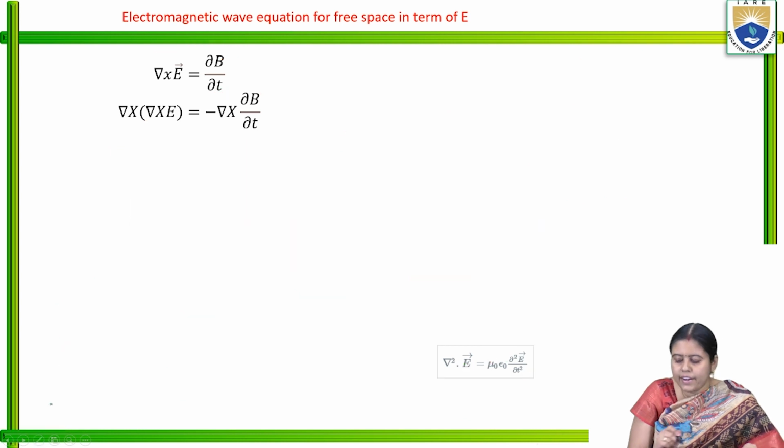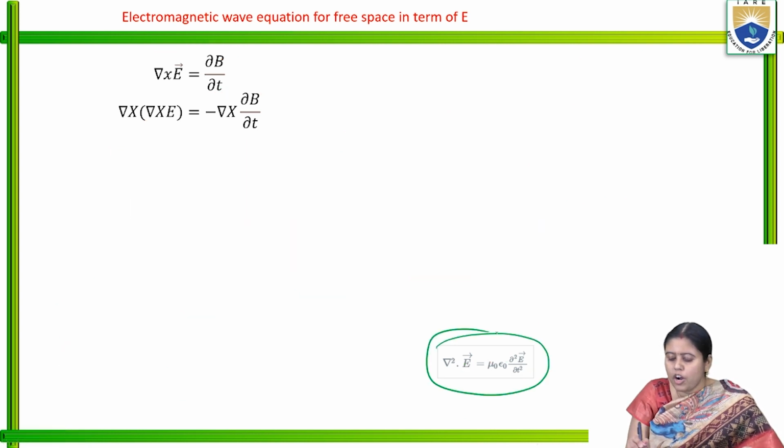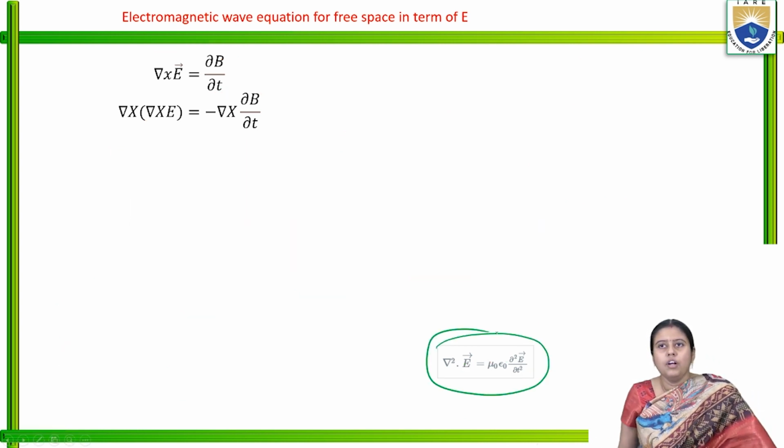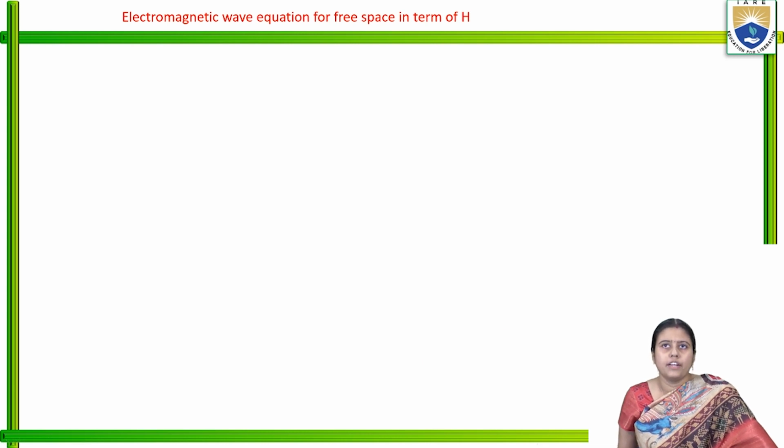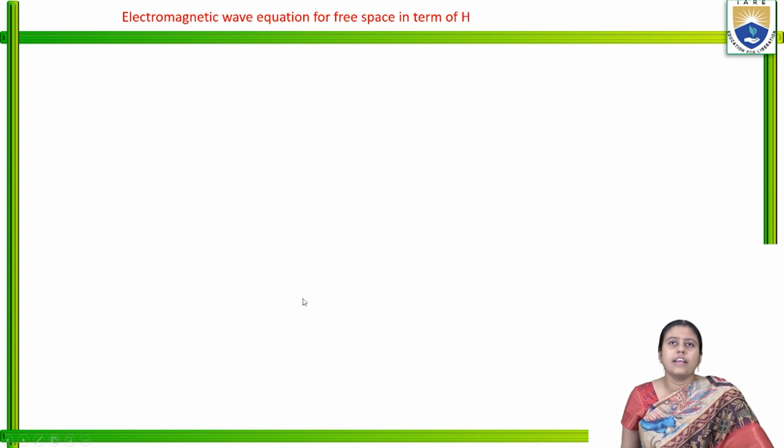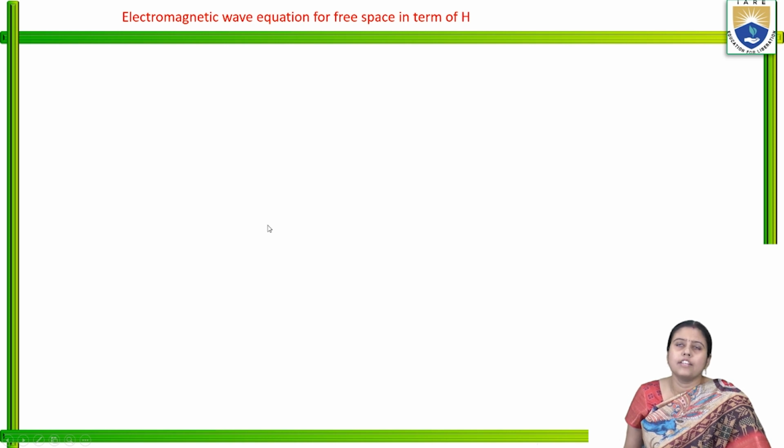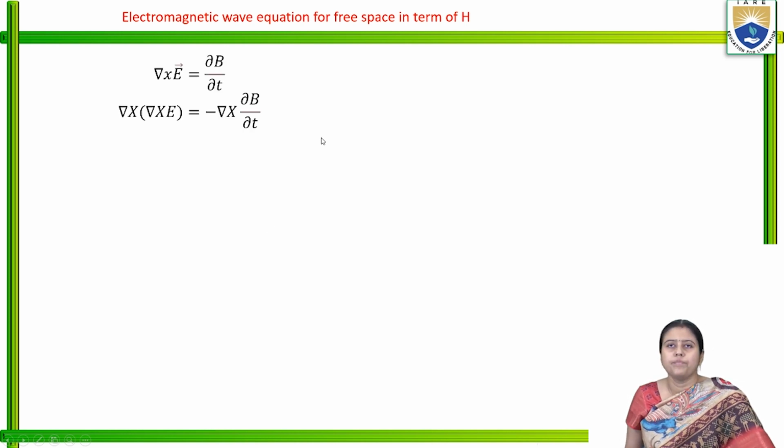So what is the final equation? The final equation we got is grad square E is equal to mu naught epsilon naught del square E by del t square. Now we will discuss the electromagnetic wave equation for free space in terms of H.